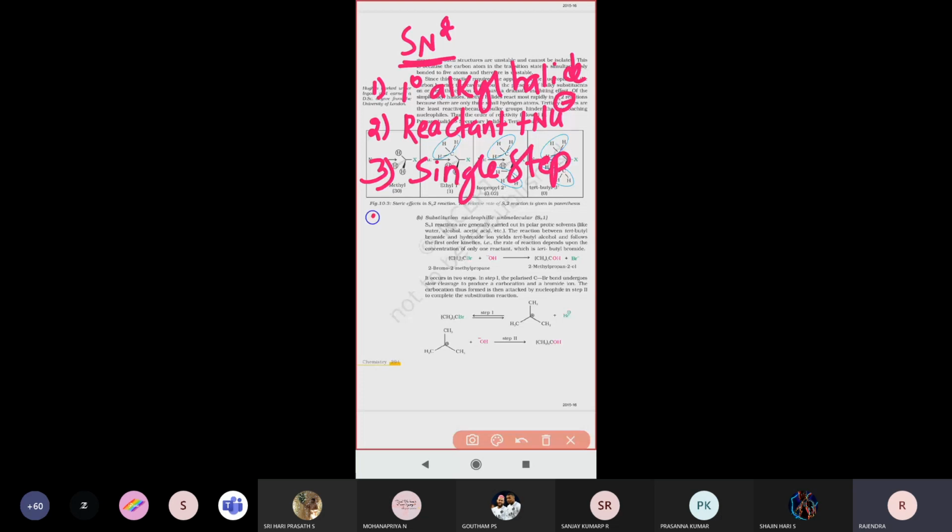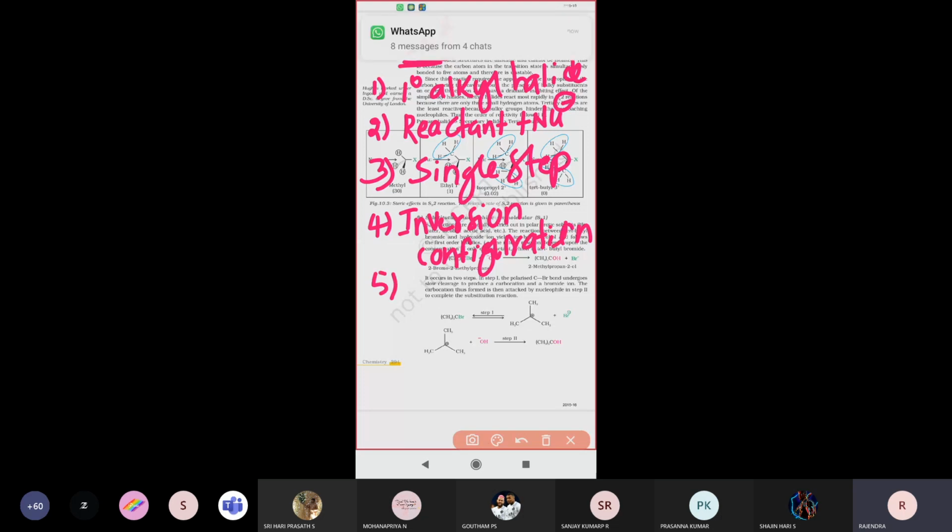And the next, fourth point: the SN2 reaction always exhibits inversion of configuration. And the last point is the stability order for the SN2 reaction.